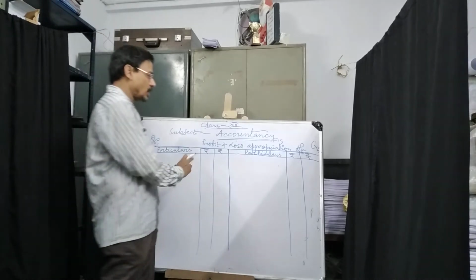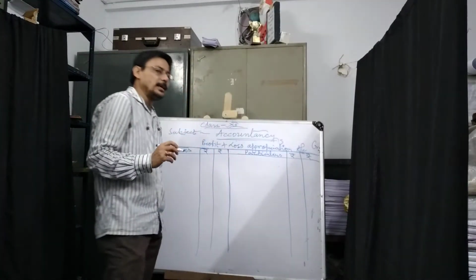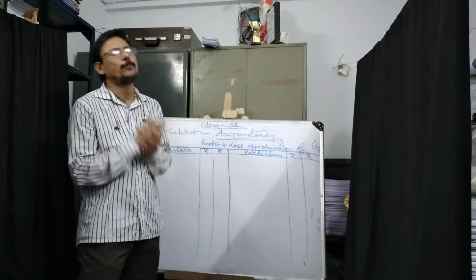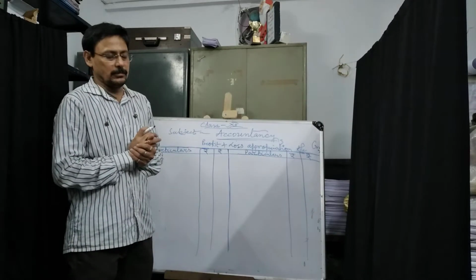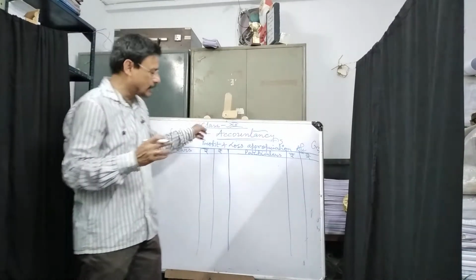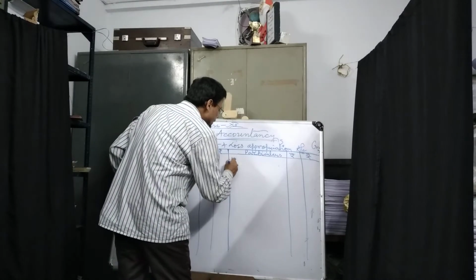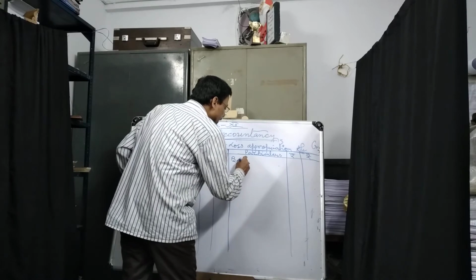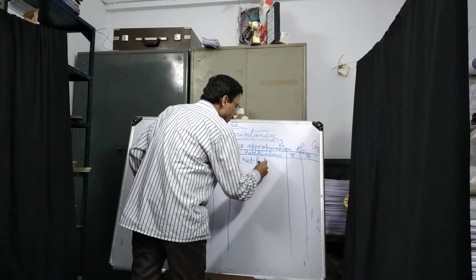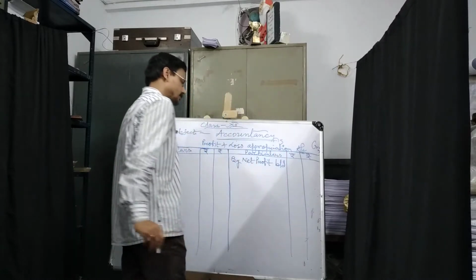What are those different types of items that I am writing now? So, profit and loss appropriation account. Actually, the balance that arises in the profit and loss account of the final accounts will come into the profit and loss appropriation account. It will be called "By net profit B/D".